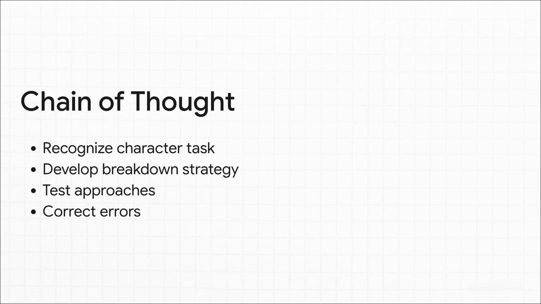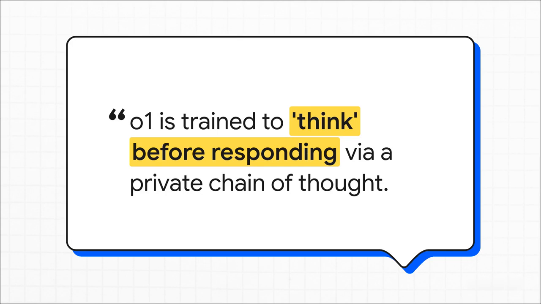This is achieved through what's called chain-of-thought reasoning, which is a core feature in models like OpenAI's o1. Instead of just blurting out the first token that comes to mind, the AI is trained to hit pause. It creates an internal scratch pad. It recognizes, "Hey, I'm being asked a character-level question," develops a strategy to systematically break down the token boundaries, tests its logic, and actually corrects its own errors before finally showing you the answer. As OpenAI researcher Noam Brown explained, o1 is trained with reinforcement learning to think before responding via a private chain of thought. Now this is a crucial distinction.